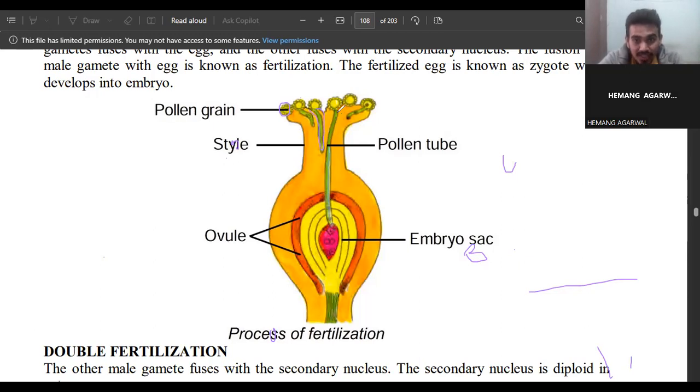So what is the generative cell? The nucleus is present in the generative cell, and the pollen tube is generated. The generative cell, which contains the nucleus and the chromosomes of the male part, is also transferred, through the pollen tube developed from the vegetative cell, to this ovary. Okay,